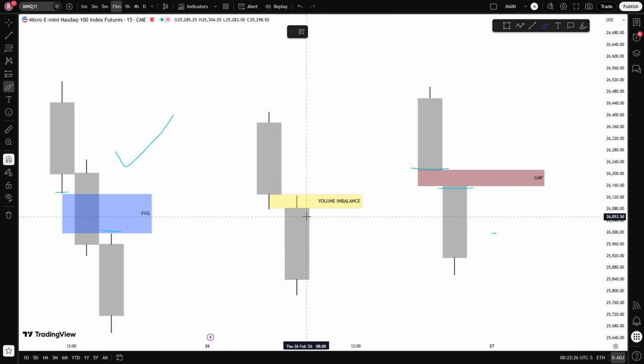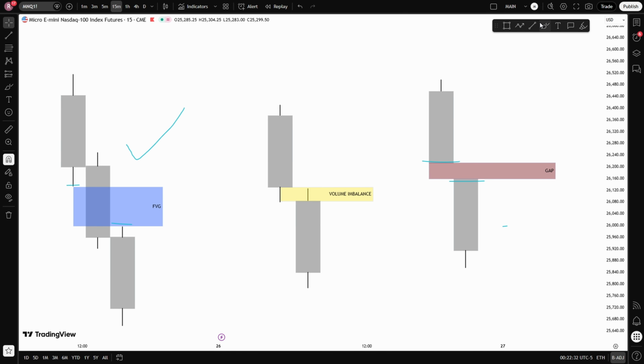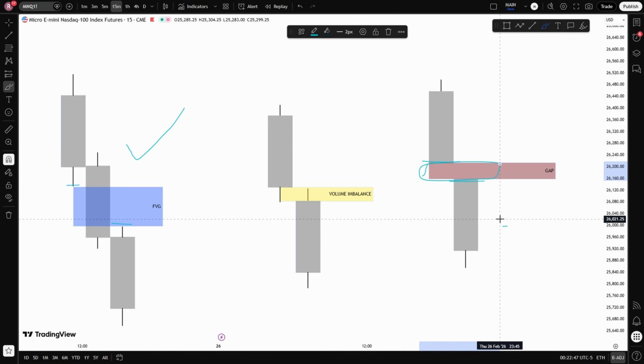So to summarize, a fair value gap is a 3-candle imbalance within price delivery. A volume imbalance is a gap between the close of one candle and the open of the next, but with some overlap in overall range. A true gap is a complete absence of trading between two levels. Understanding the difference helps you correctly identify what type of inefficiency you are dealing with on the chart.